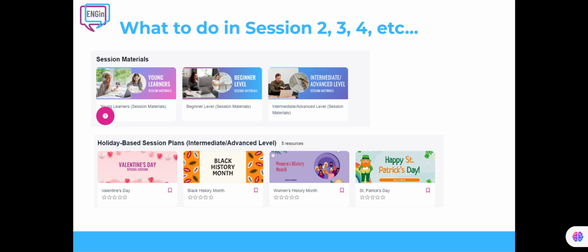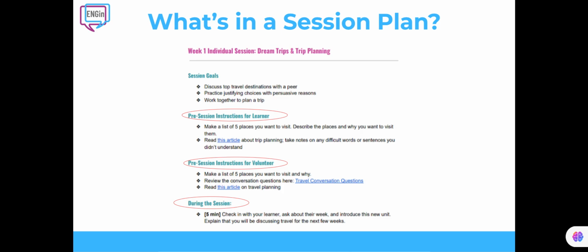Beginner-level students. Our beginner curriculum includes 60 session plans. After completing these, your students should be ready to progress to higher-level plans. Intermediate and advanced students. We offer over 15 units, each containing 4 to 5 session plans covering contemporary and controversial topics. Additionally, we publish special editions of lesson plans monthly, dedicated to various holidays and celebrations to promote intercultural exchange.